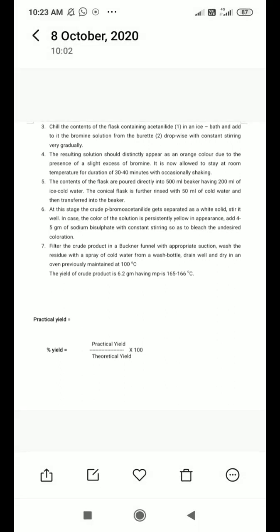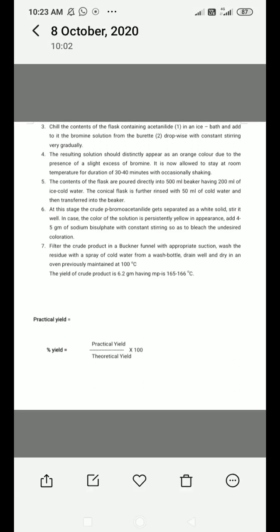Then you should allow it to stay at room temperature, keeping this content for 30 to 40 minutes. Occasionally shaking means intermittent shaking. You have to do the intermittent shaking of this particular flask.